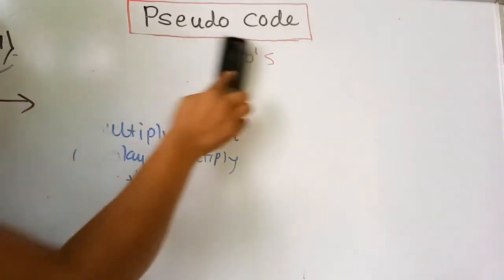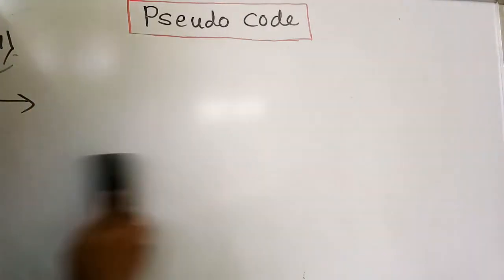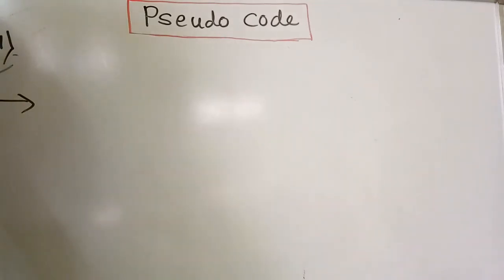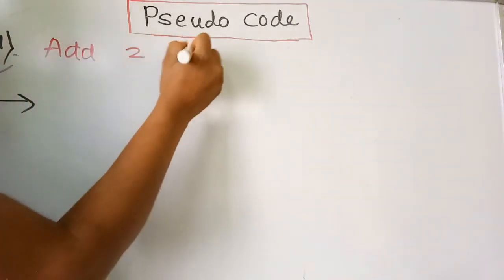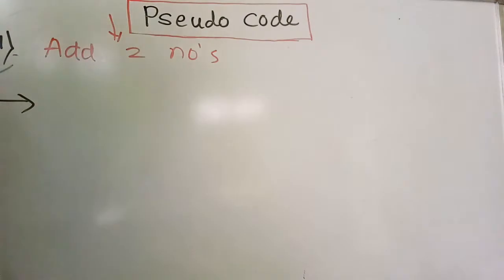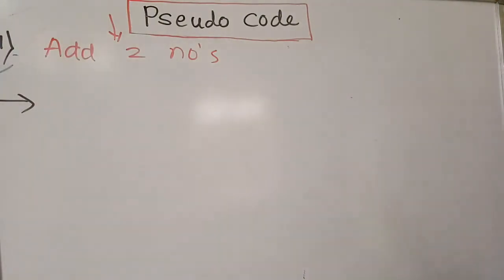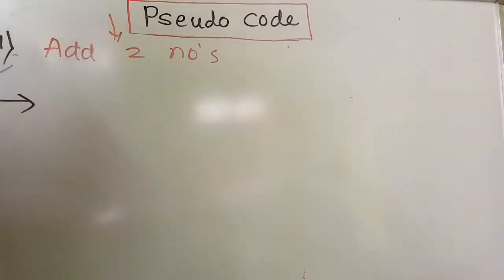Another example is that you have to write a pseudocode that reads two numbers and finds their addition. So what is this? Add two numbers. Means you have to write pseudocode for adding two numbers. How will you accomplish this task?